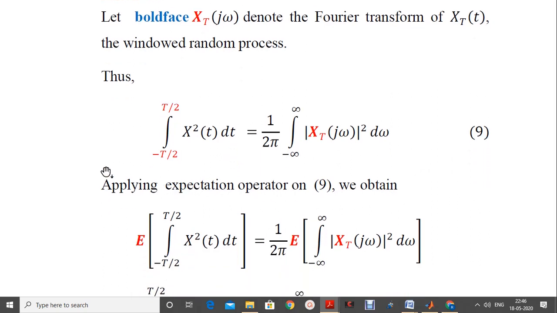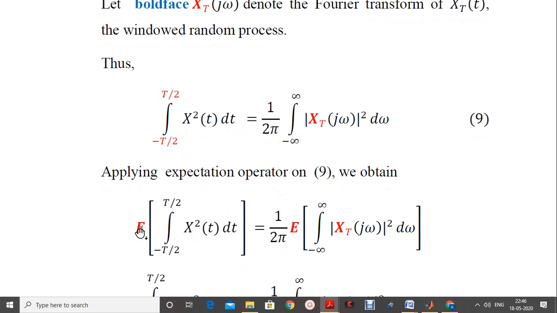Now on equation number 9 apply the expectation operator, then it will change to E of, or expectation of, the entire mathematical expression on the LHS, and it is equal to 1 by 2π, then expectation of the entire mathematical expression within the integral symbol as it is.